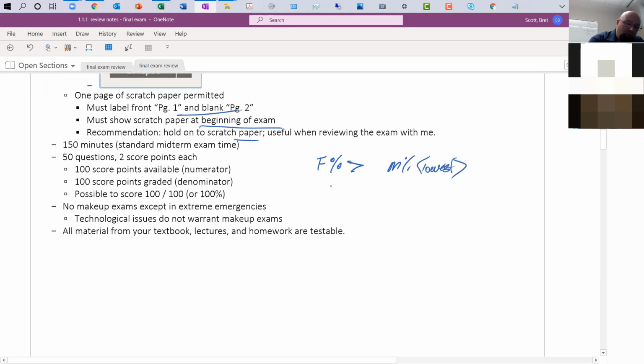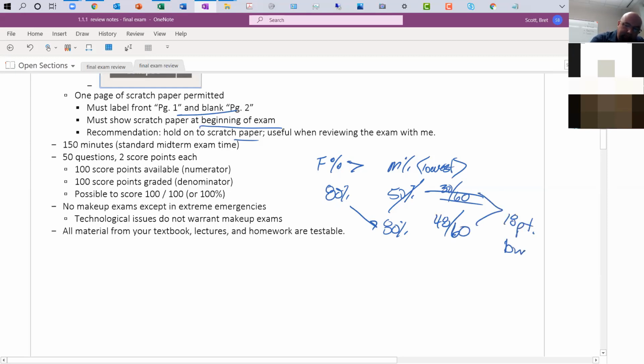Okay, so if you scored an 80% on the final exam and your lowest midterm was say 50%, that would be 30 out of 60, right? That would be your midterm score. What I would do is simply say, what's 80%? In that case, that would be 42, or was it 48? I can't even count today, 48. I would give you 48 out of 60, or essentially an 18-point bump.